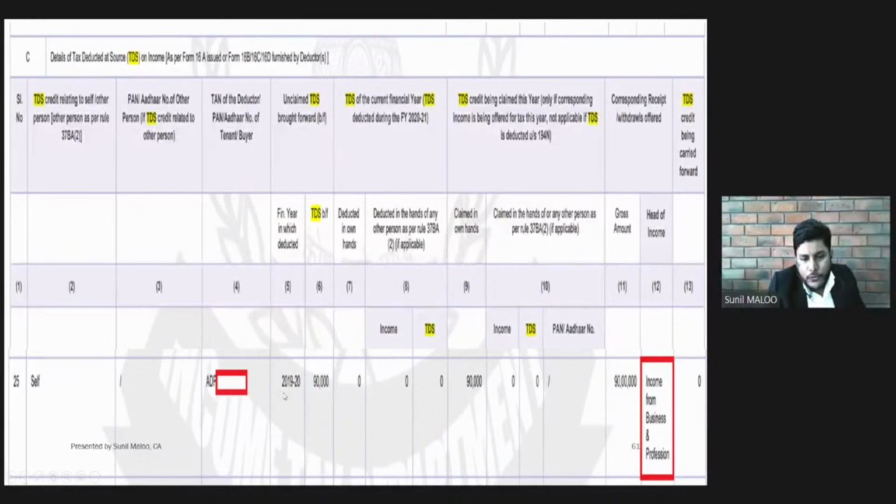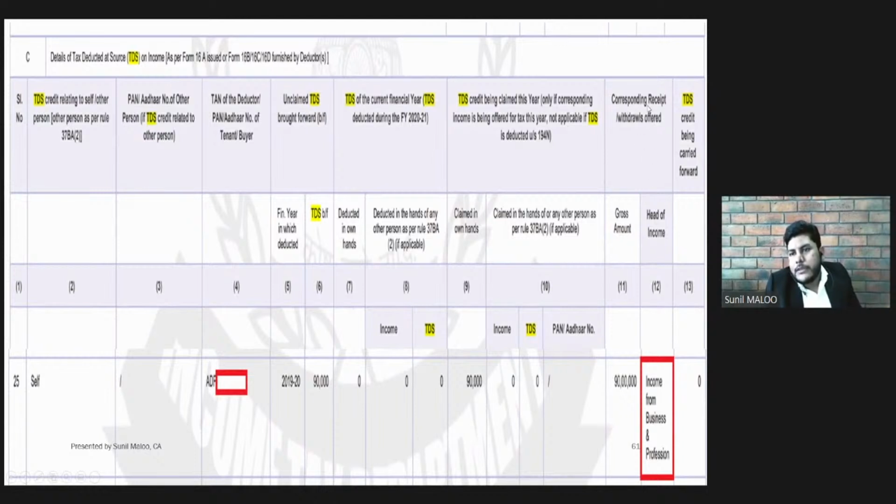So here I need to put the financial year, that is, which financial year and how much was the amount. So this was the financial year and this 90,000 was the amount. And now we need to claim that amount in the current year. So 90,000 we will keep in the current year claim column.